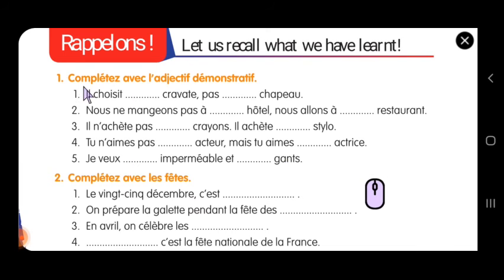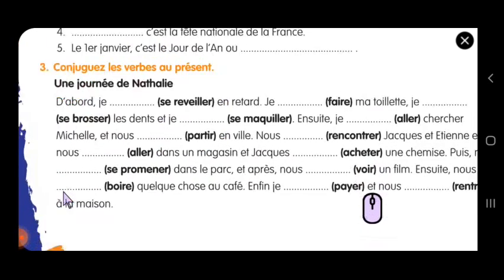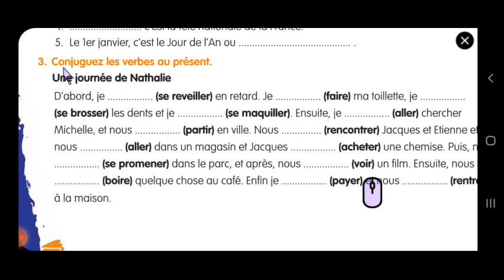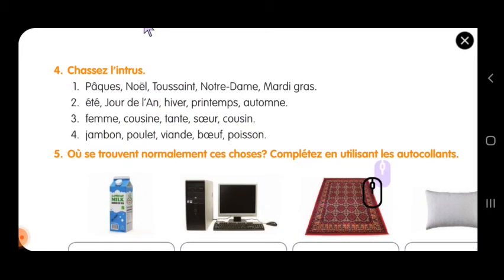So I repeat, this will be for your online test. Exercise number 1 alone will be for your online test. You can try it. Exercise number 2 is your homework. Exercise number 3 we will see tomorrow in the live class. Exercise number 4 you can take as homework. This is the hard one.